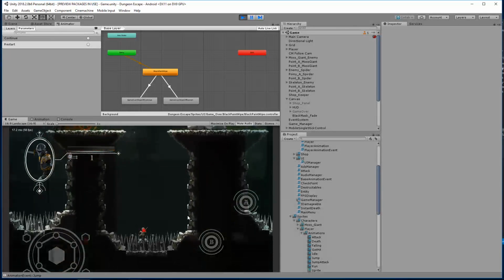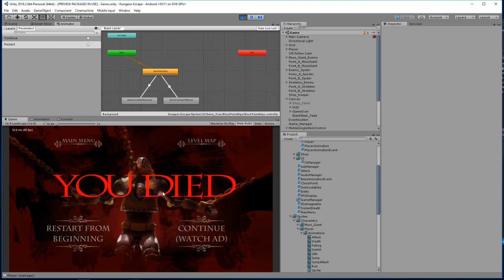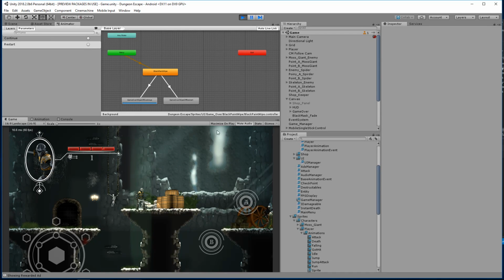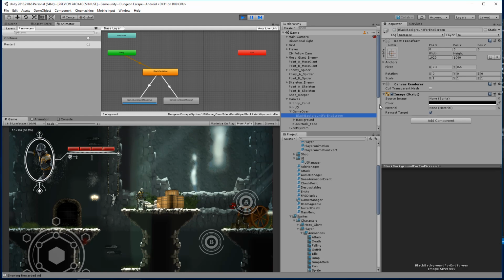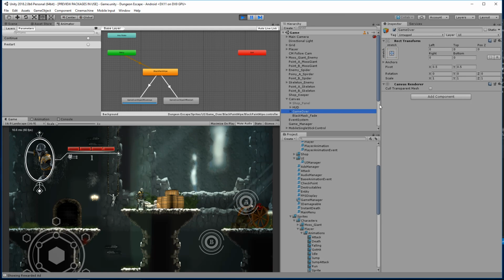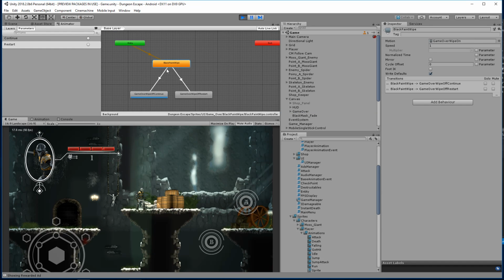I should be able to die here. Continue to watch ad. Okay, there we go. All right, so we're back here, and if I look here, the game over object didn't turn off. I think it needs to, because I think it needs to be able to reset itself. And also look at the animation here. It's set to the game over wipe off continue. So I think that needs to go back to black paint wipe to be able to prepare it to go to the next one. So we need to reset this guy basically.